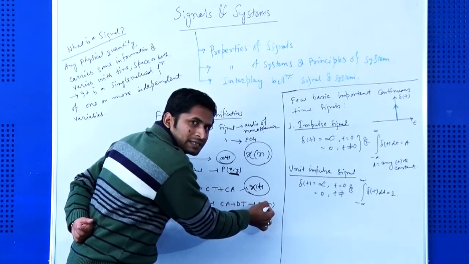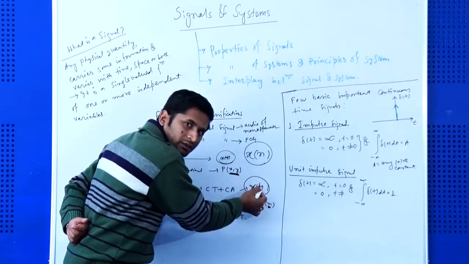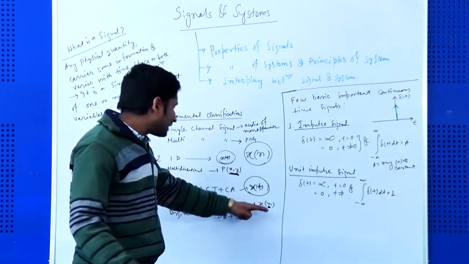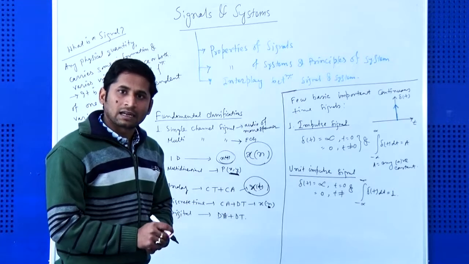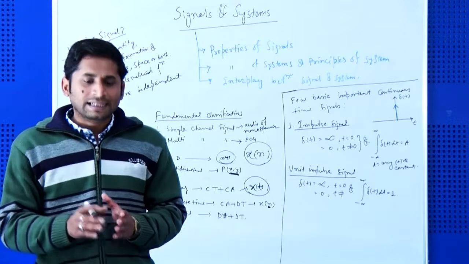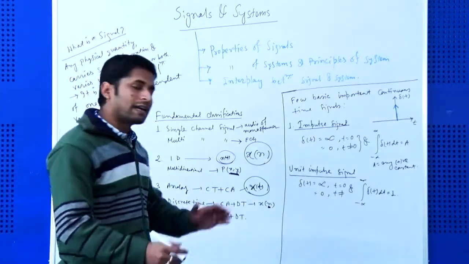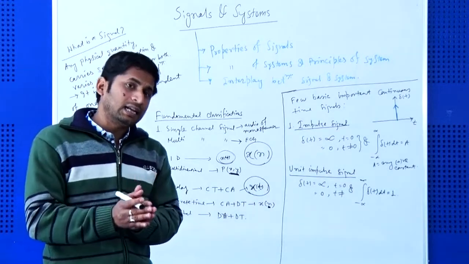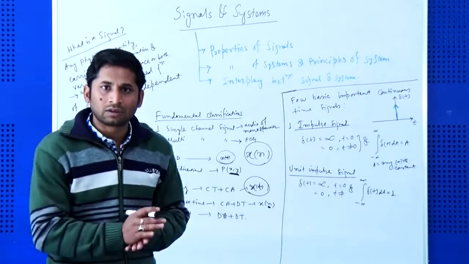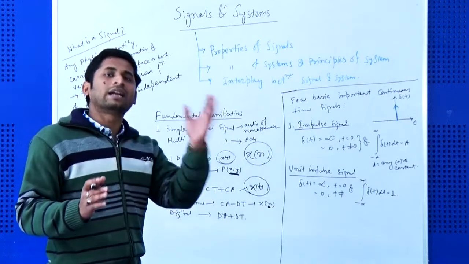Each instant will be represented by this n. So x(t) is the representation of a continuous time signal or analog signal, and x(n) is the representation of a discrete time signal. And the next one is very important: what is a digital signal? A digital signal is the quantized and coded version of a discrete time signal, and it is discrete in time as well as discrete in amplitude.